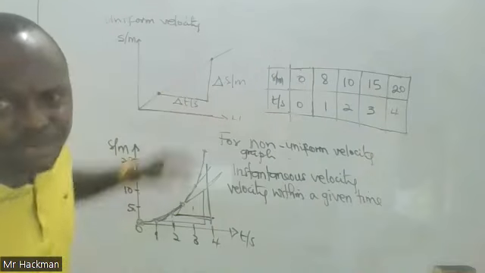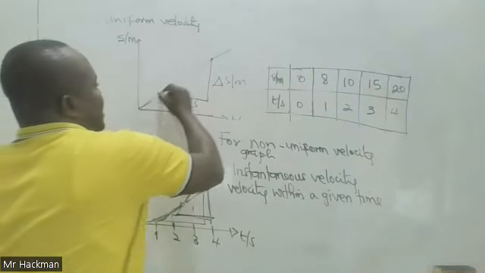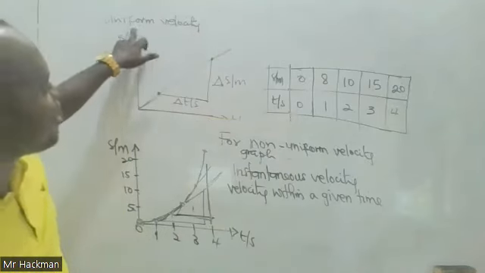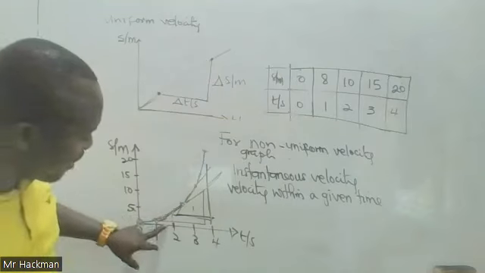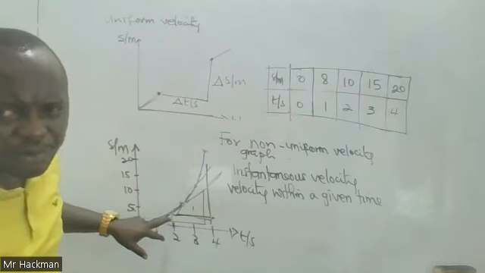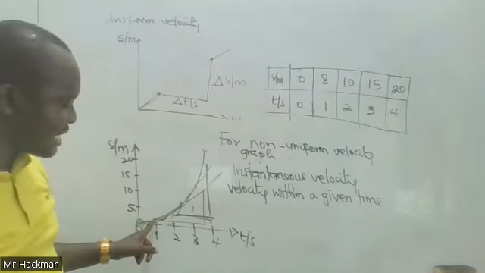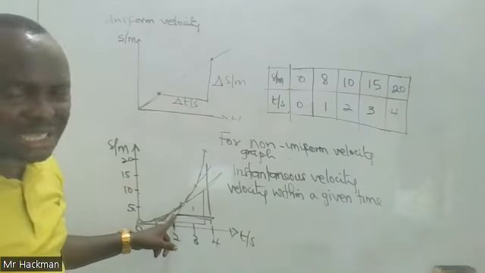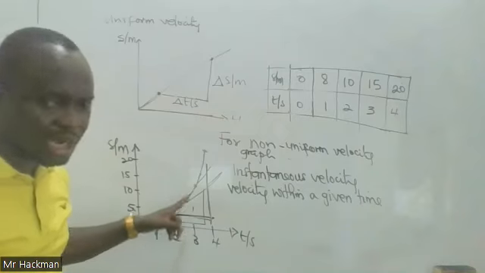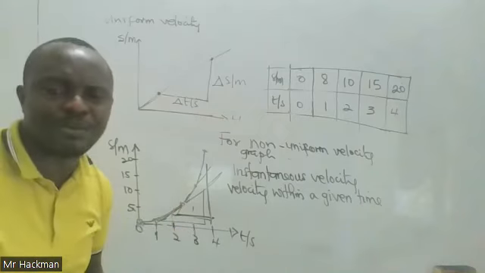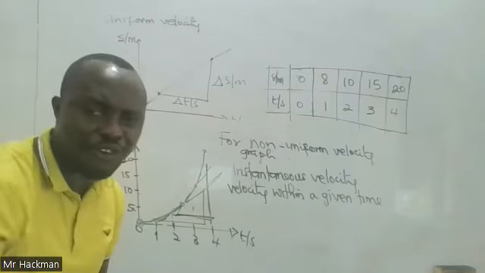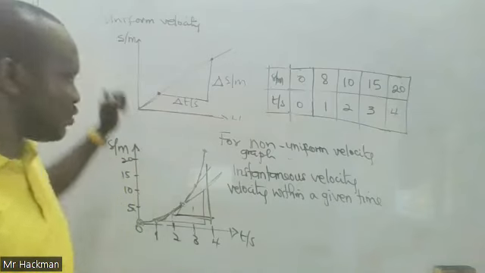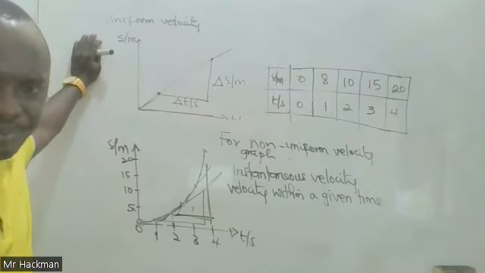In the earlier case, because the velocity along the straight line is uniform, the graph is named uniform velocity motion. Over here, it is non-uniform because the velocity at a time 1 second is less than the velocity at a time 2 seconds, on and on, and the velocities are not the same. Hence the name non-uniform velocity motion. Please, if you have any question, quickly ask and let's continue.